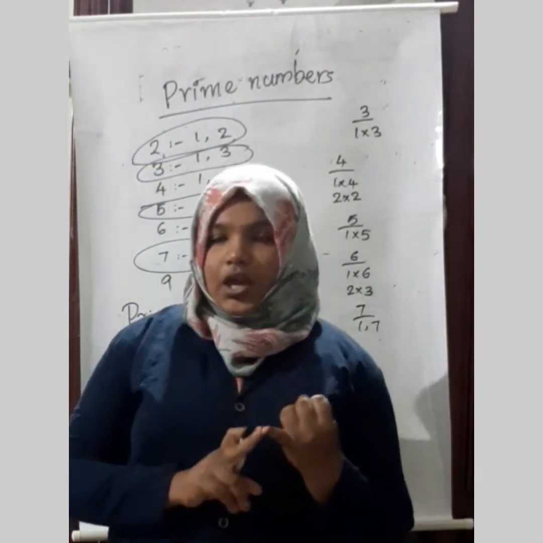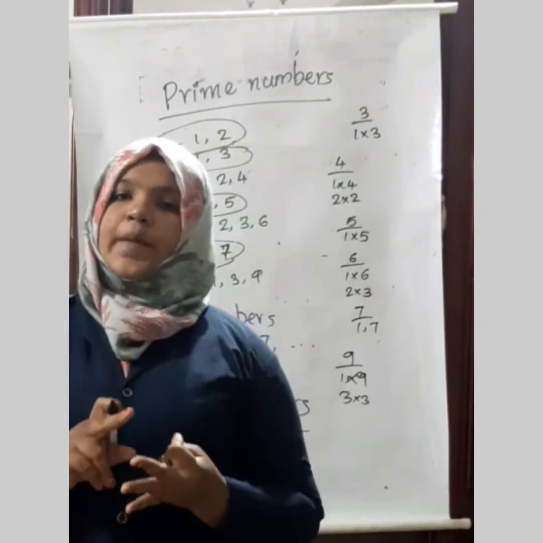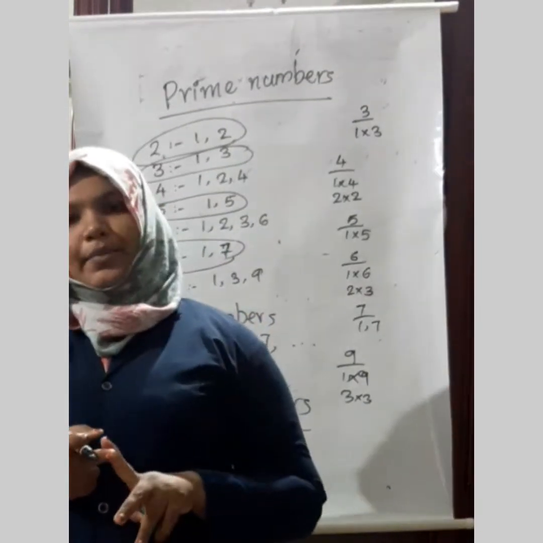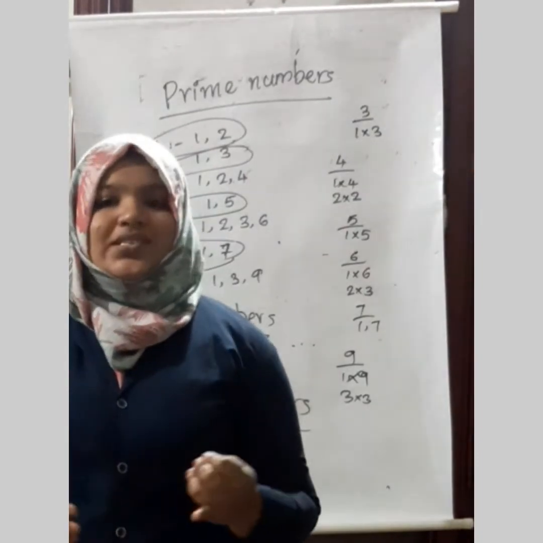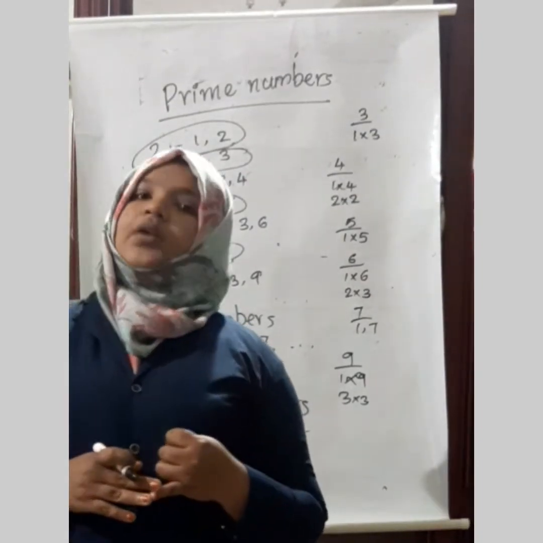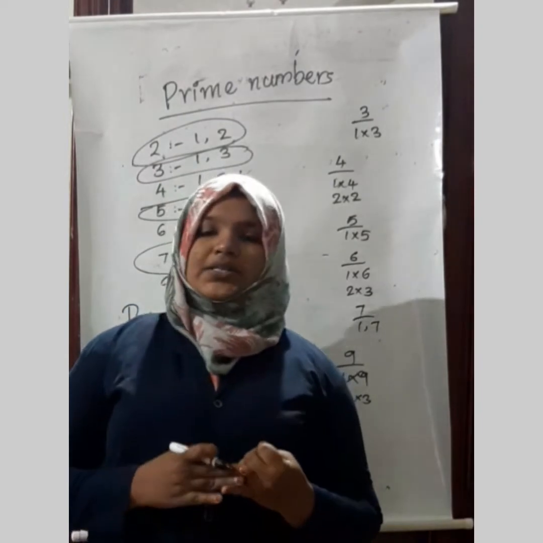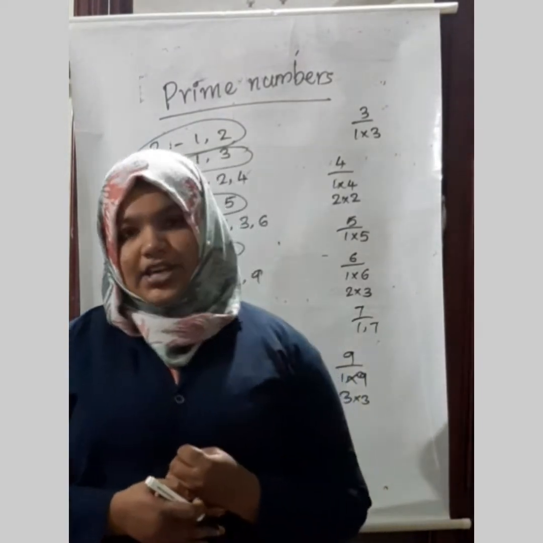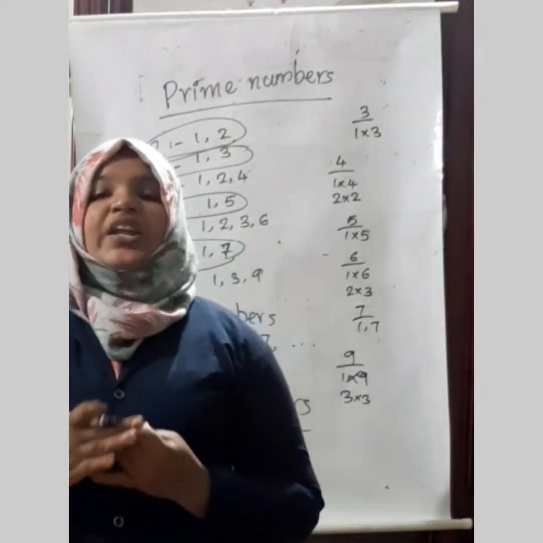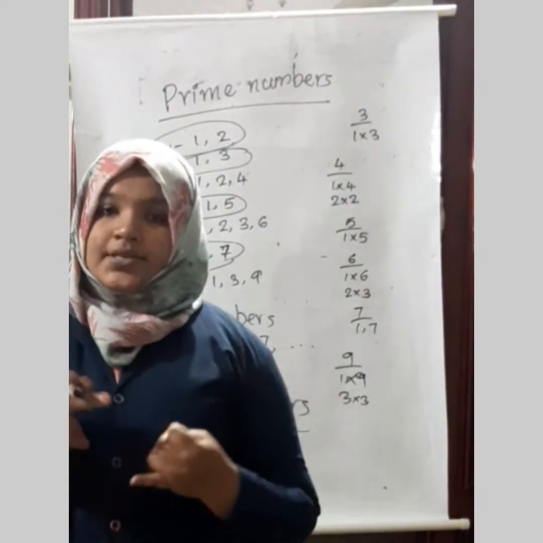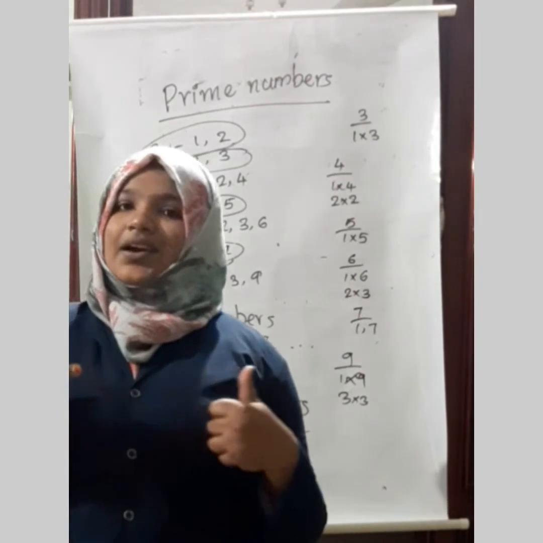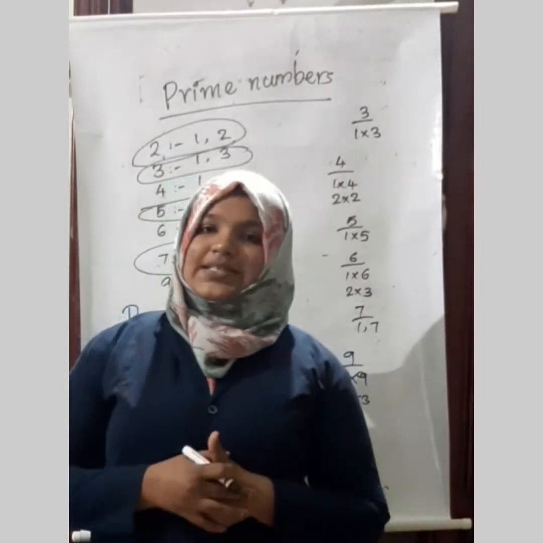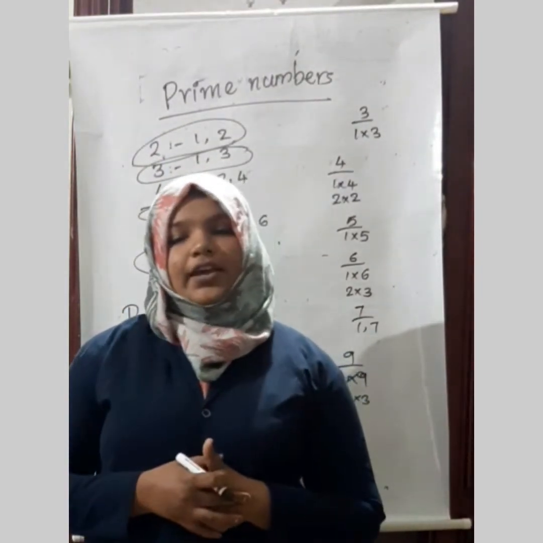These are the even numbers, odd numbers, prime numbers and composite numbers. What is meant by even numbers? The numbers which are exactly divisible by 2 are called even numbers. Then how will we find whether a number is even or not? If the number has 0, 2, 4, 6 or 8 at its ones place, it is called an even number.